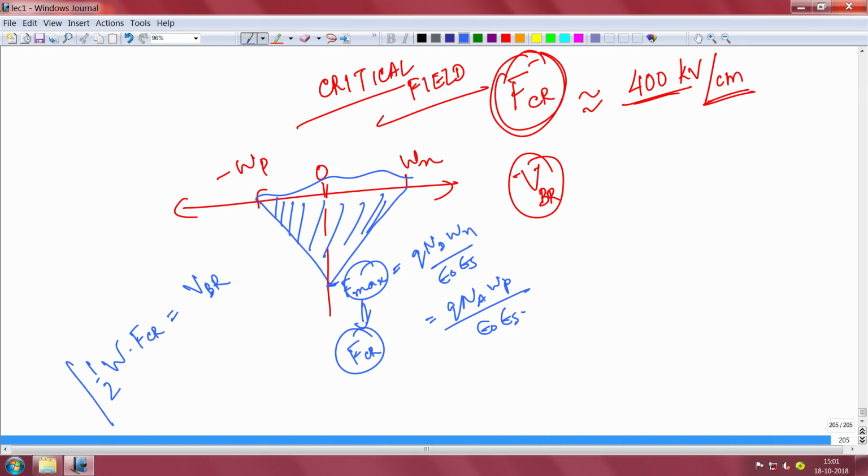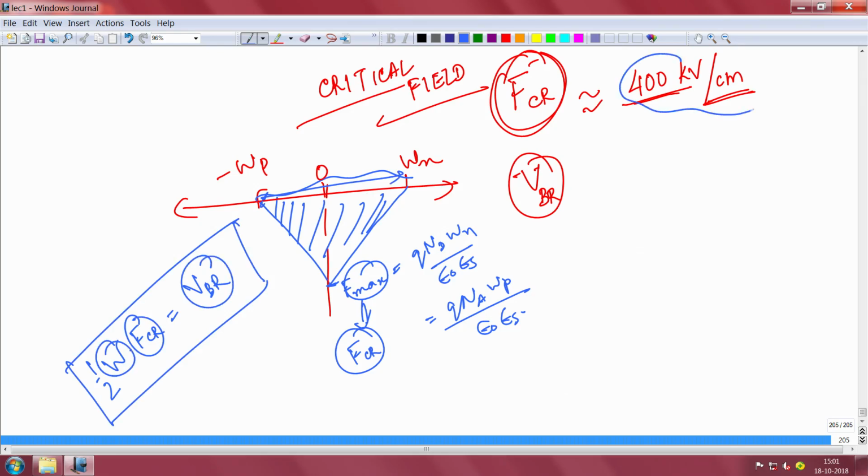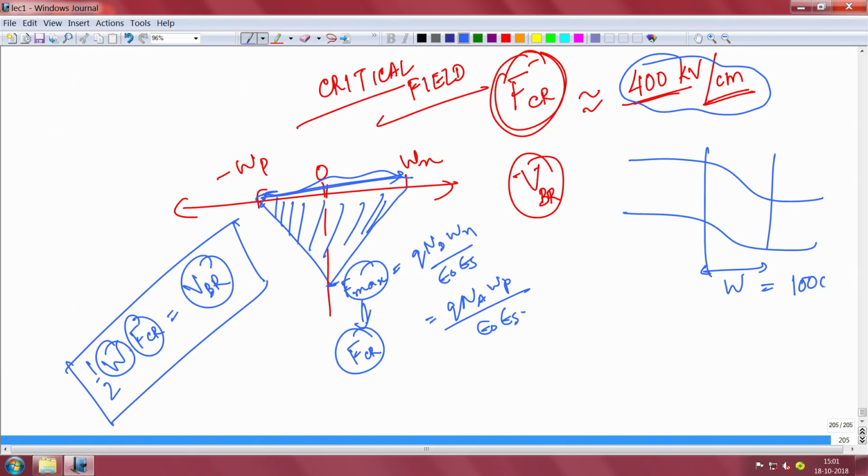So, if you know the critical field and the depletion width here, then you know at what voltage breakdown will happen. So, for example, silicon has a critical field of around 400 kilovolt per centimeter, and suppose the depletion width that you have in a semiconductor is given as, say, 1 micron, which is 1000 nanometer, the same thing as 10 to the power minus 4 centimeter, okay. So, then the maximum breakdown voltage that you can block is half into 10 to the power minus 4 centimeter into this 400 kilovolt per centimeter.